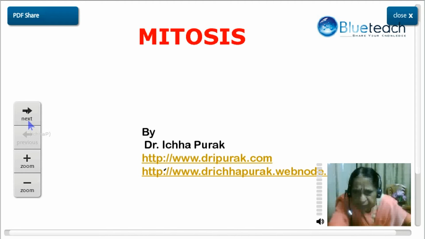Now, prophase is followed by metaphase. It is the shortest stage. Chromosomes become arranged at the equatorial plate of the cell at right angles to the spindle axis. Spindle fibers attach to the centromere of the chromosome. We can see here the chromosomes are arranged at the equatorial plate and spindle fibers are towards the centromere. Chromosomes become short and thick due to condensation.